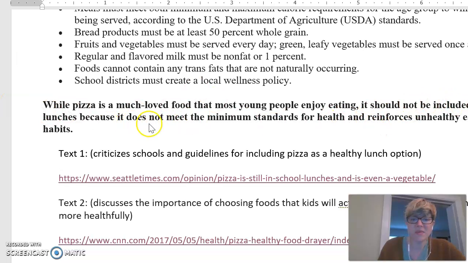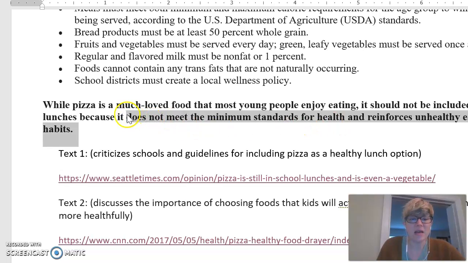So if I come back to my claim and I look at my direction, it says it does not meet the minimum standards for health and reinforces unhealthy eating habits. So even though that evidence supports the general idea that pizza should not be served at school, it doesn't actually support this specific claim in this specific direction. So I have two choices here. I can keep reading and find the evidence that does support my claim, or I can change my claim.